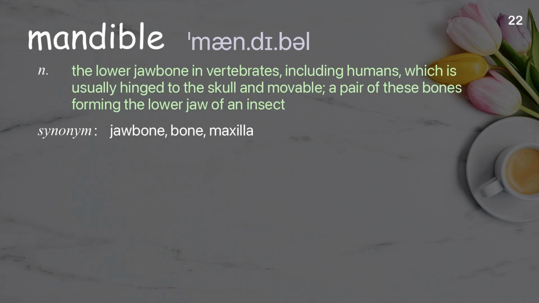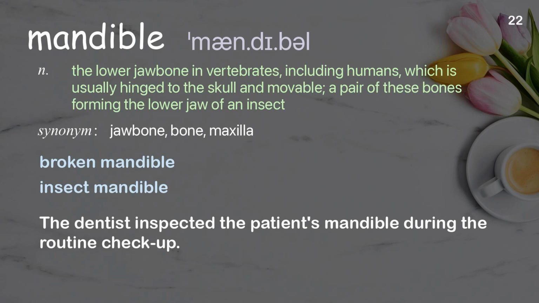Mandible. The lower jawbone in vertebrates, including humans, which is usually hinged to the skull and movable. A pair of these bones forming the lower jaw of an insect. Examples: Broken mandible. Insect mandible. The dentist inspected the patient's mandible during the routine checkup.